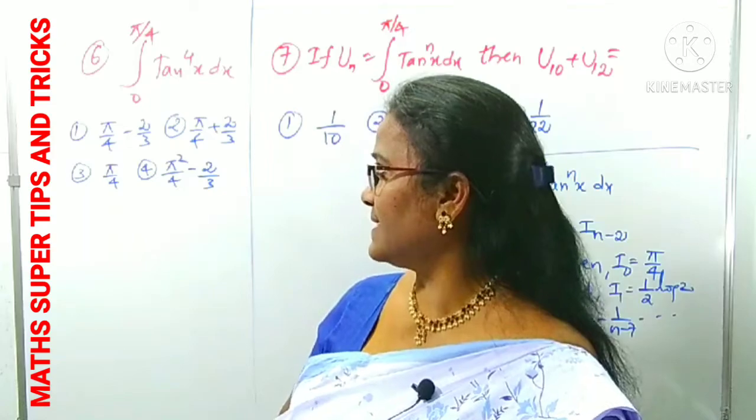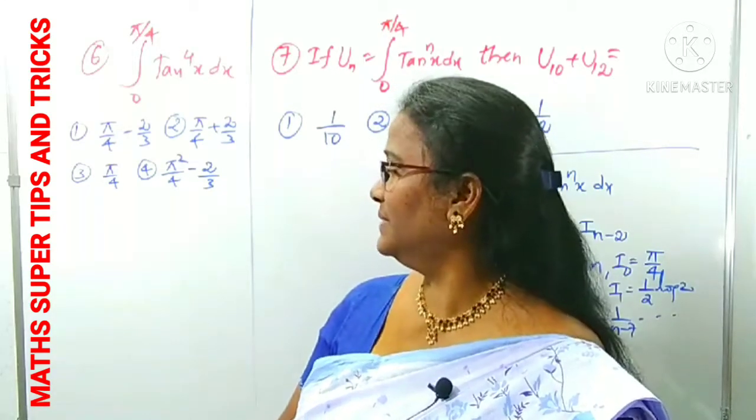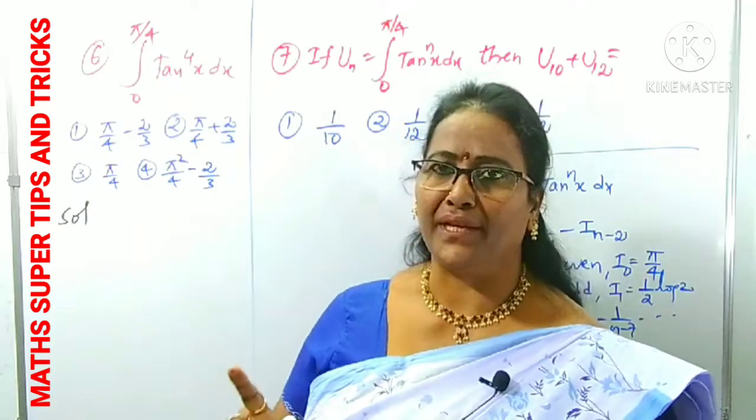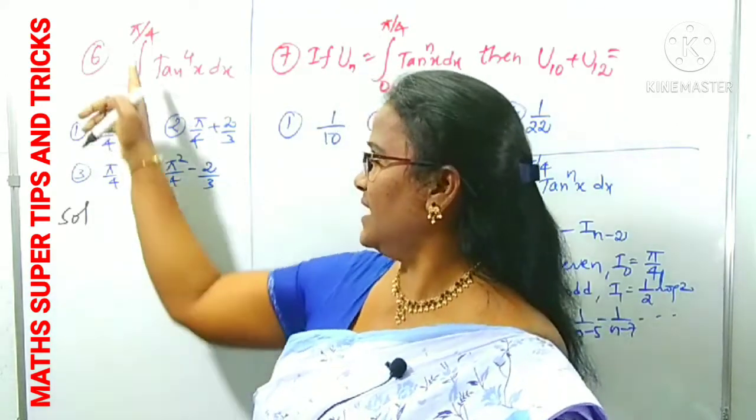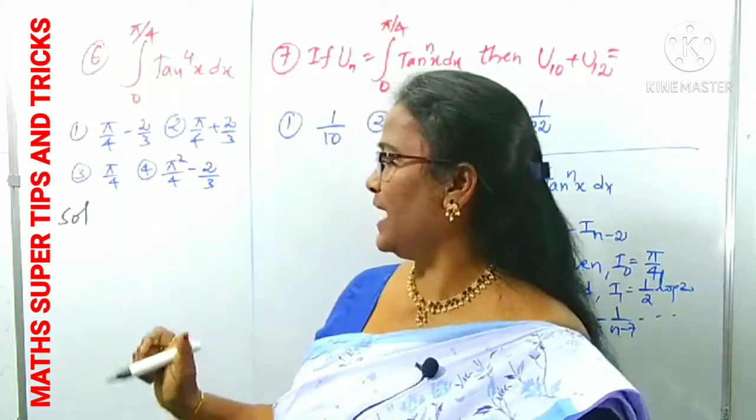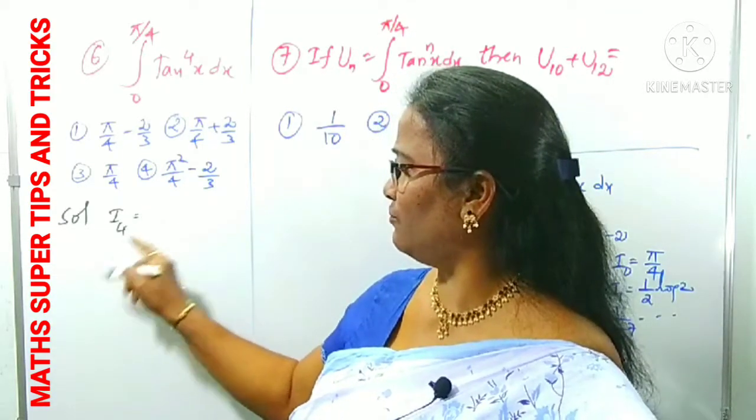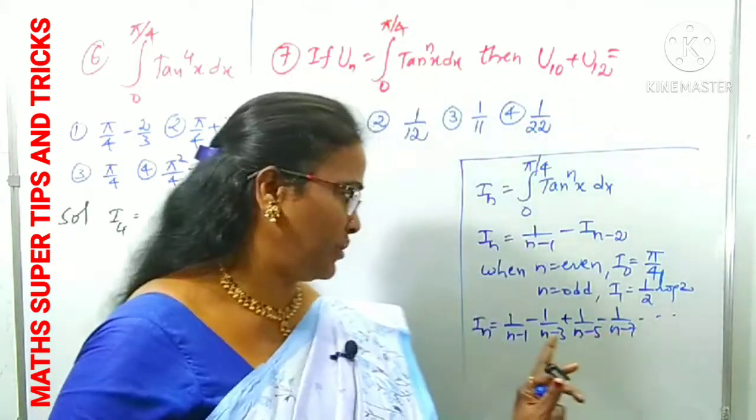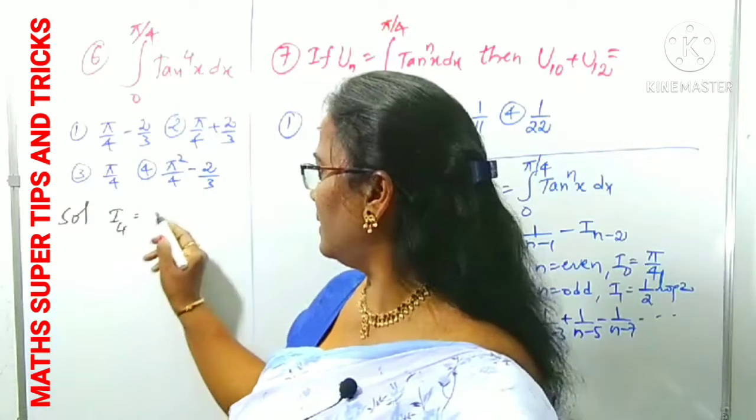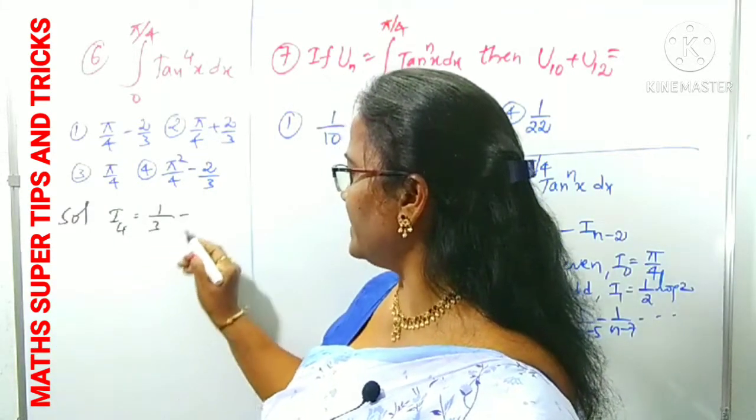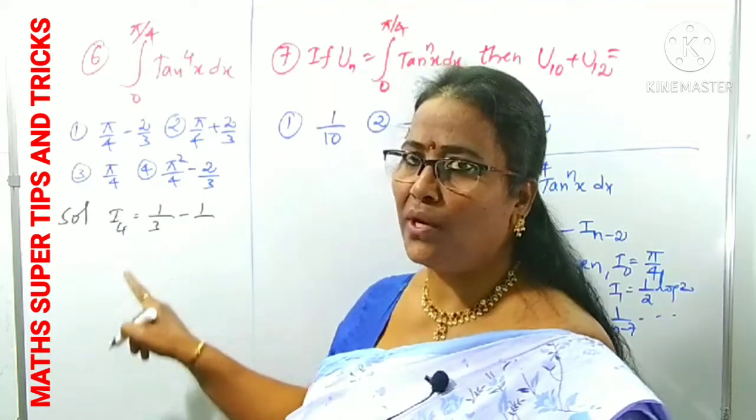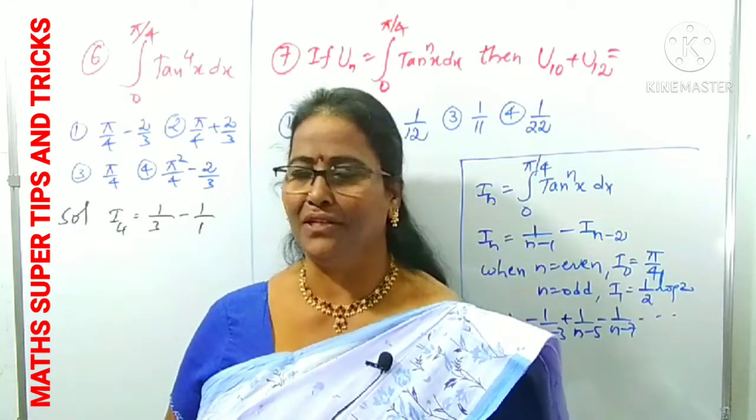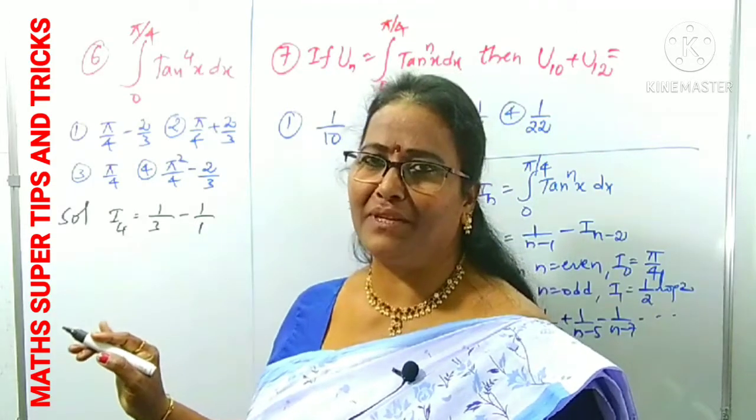Now come to question number 6. What is given here? Yes, it is in the form of tan power 4x. In place of n there is 4, right? And limits are 0 to pi by 4 only. We want I4. What is it according to this formula? Is 4 even or odd? Yes, 4 is clearly even. We can use this tip in short form. 1 by n minus 1 means 1 by 4 minus 1, which is 3, minus 1 by 4 minus 3. What is 4 minus 3? 1. Then you can stop. Don't take 4 minus 5 because it becomes negative.